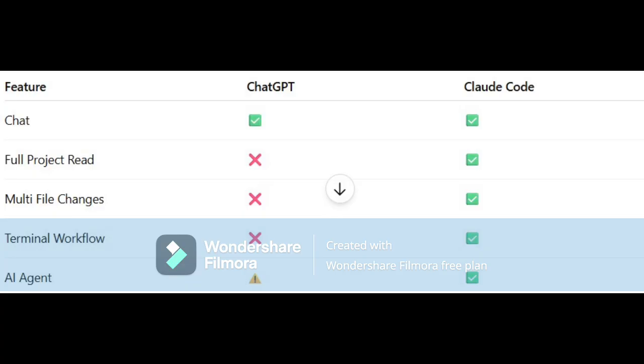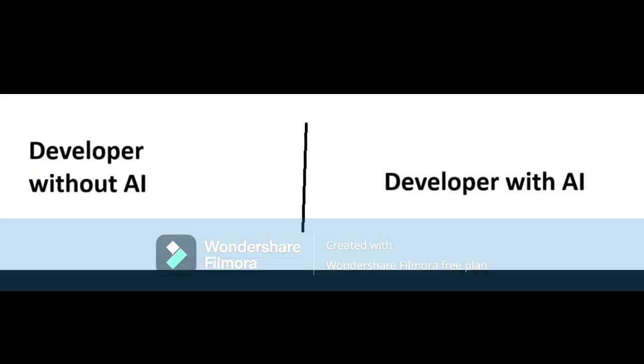ChatGPT is an assistant. Claude Code behaves more like an AI worker. This is the biggest difference. Why I am highlighting this is most of the people ask what the difference is between Claude Code and ChatGPT. In a previous video we already recorded and posted the difference between the Codex of ChatGPT and Codex of OpenAI.